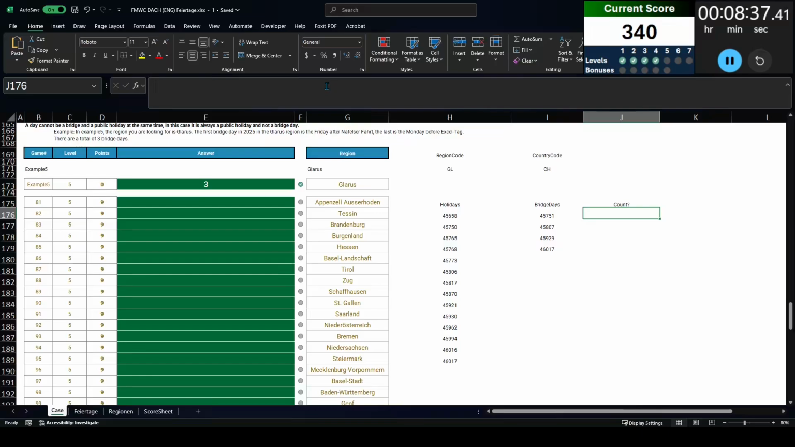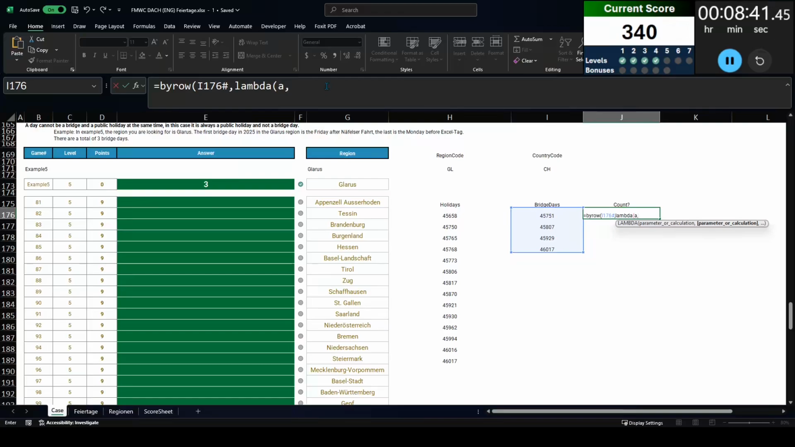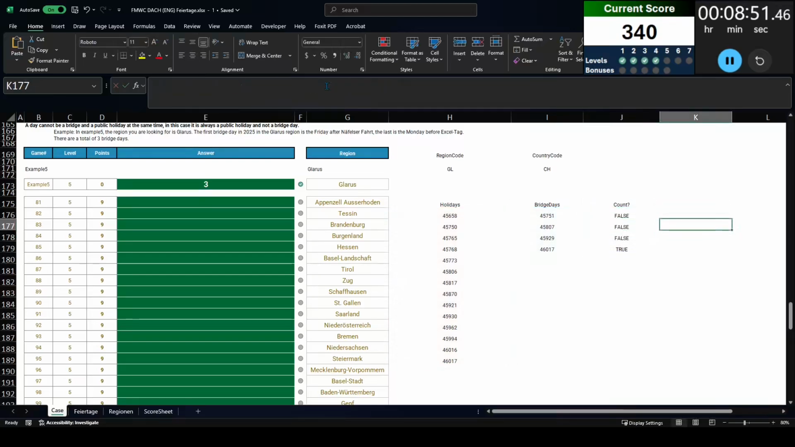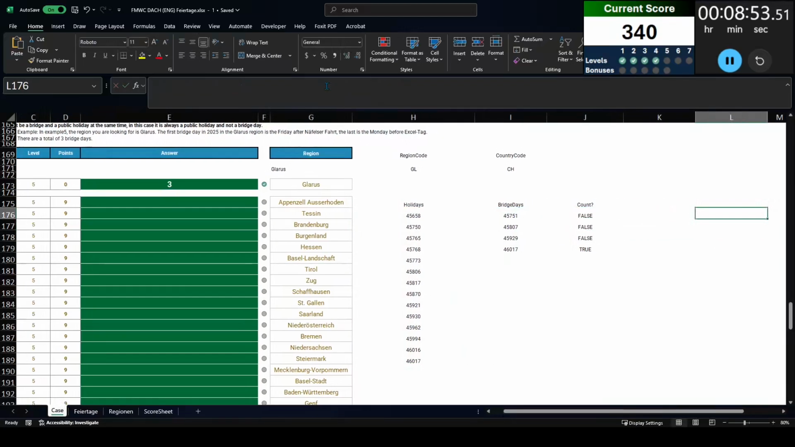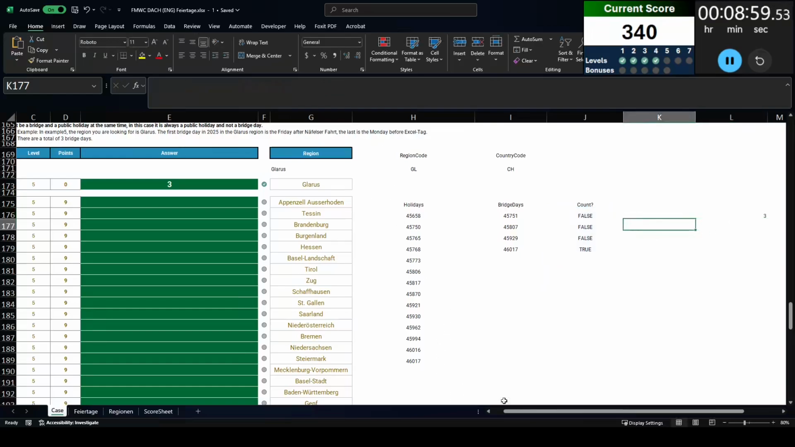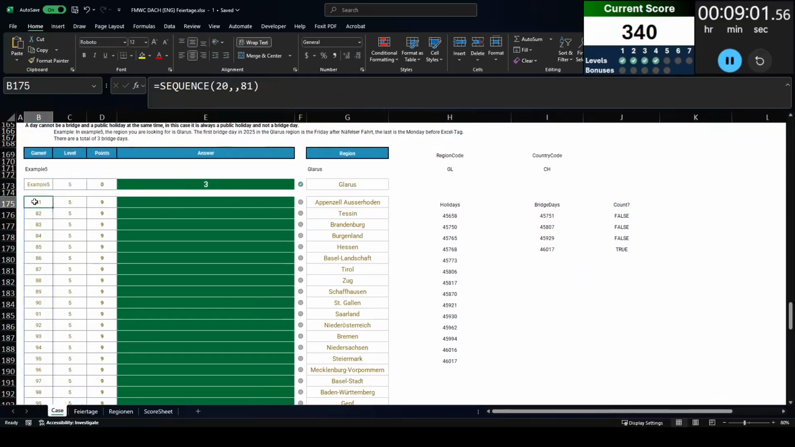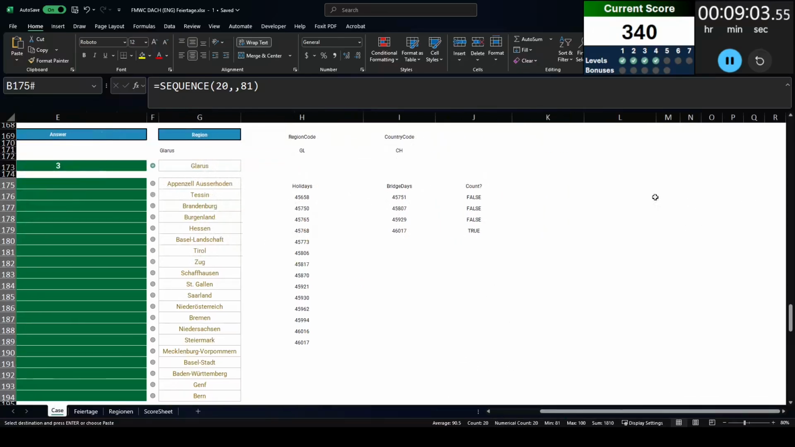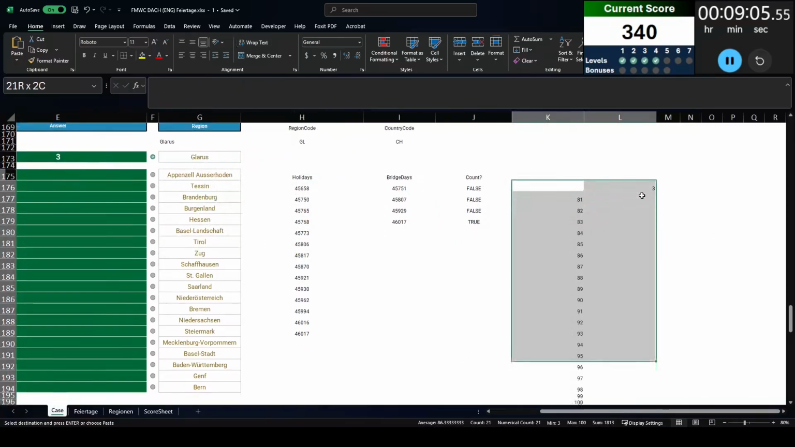Now when I tried to do this before, I tried to use a simple equal statement, but what I really need here is a BYROW statement, which allows me to run the same formula throughout every row of that bridge days array. And that formula is a COUNTIF that checks whether the bridge day exists in the list of holidays. If so, return true, because it's the false ones that we need. False meaning that bridge day is not otherwise a holiday, so it does count as a bridge day.